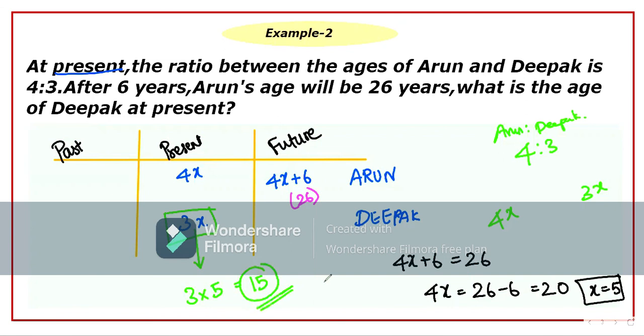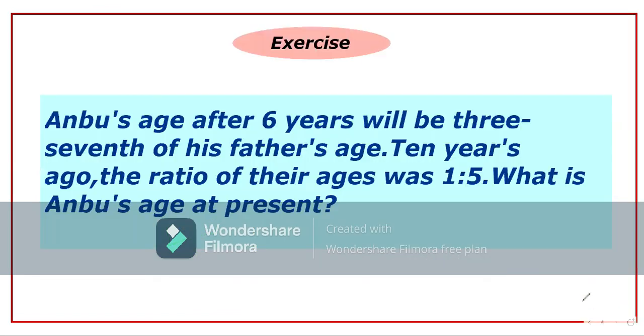Okay, so if they had asked you what is the current age of Arun, it's very easy, right? All you want to do is just subtract 6. 26 minus 6 is 20, right? Even you can check this in the table, like 4x, which is 4 into 5, which is 20. So you can do all these experiments to make yourself strong in the concept whatever you are learning. Let it be maths or aptitude, this will help you.